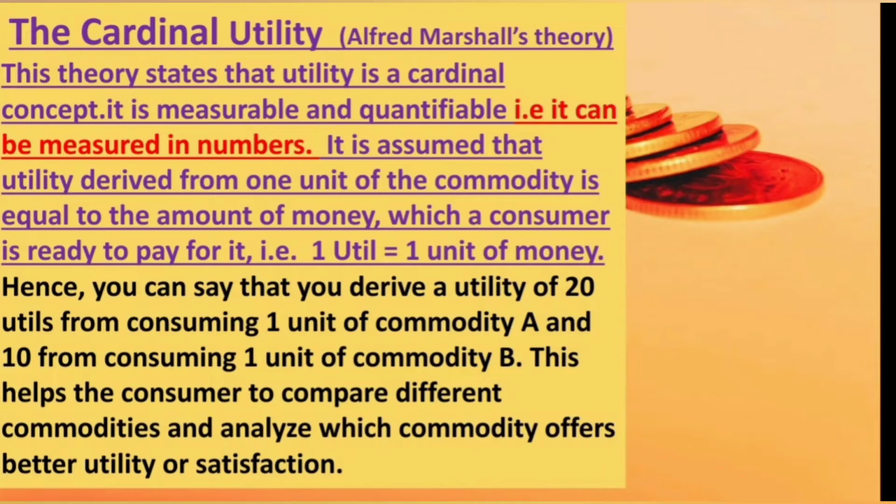Hence, you can say that you derive a utility of 20 utils from consuming 1 unit of commodity A and 10 utils only from consuming 1 unit of commodity B. So this way a consumer can compare different commodities and analyze which commodity offers better utility or satisfaction. This is purely a psychological concept.